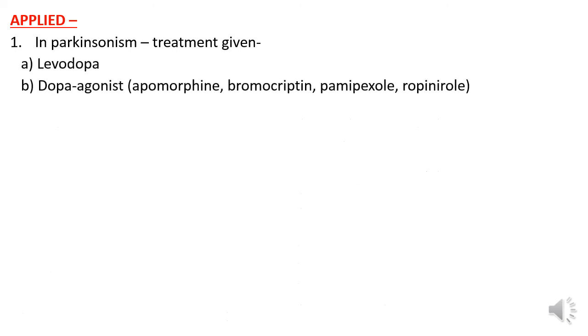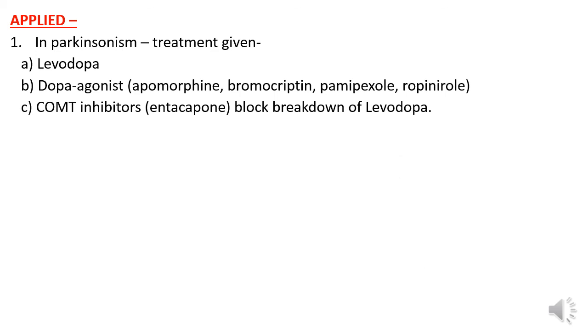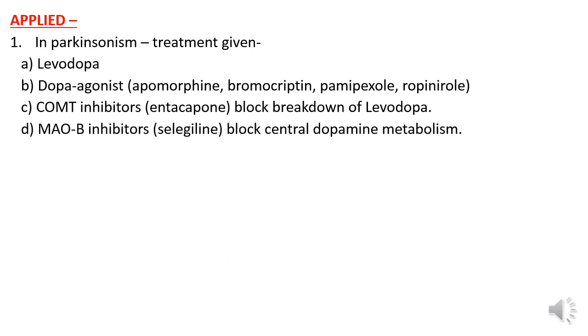Applied. In Parkinsonism treatment given levodopa, dopamine agonists, that is apomorphine, bromocriptine, pramipexole and ropinirole. COMT inhibitor, that is entacapone, blocks breakdown of the levodopa. MAO-B inhibitor, selegiline, blocks central dopamine metabolism.